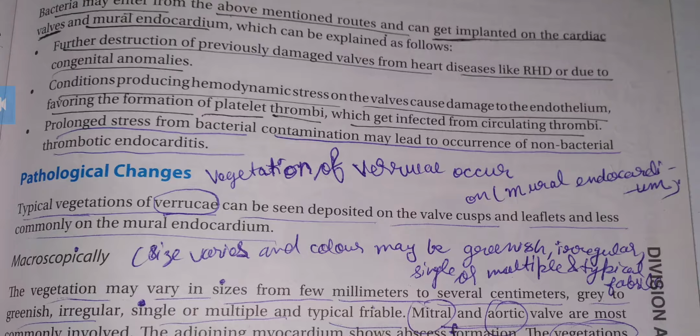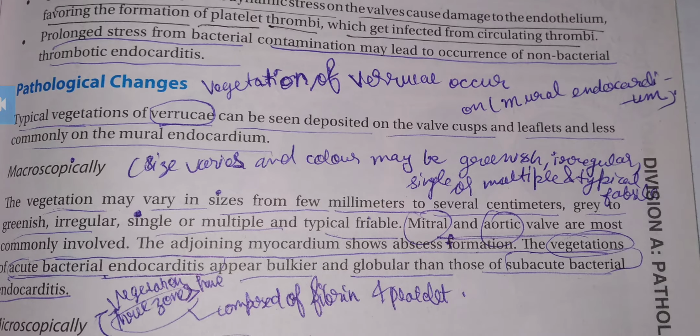Macroscopically, the size of the vegetation may vary from a few millimeters to centimeters, and the color may change from grey to greenish.